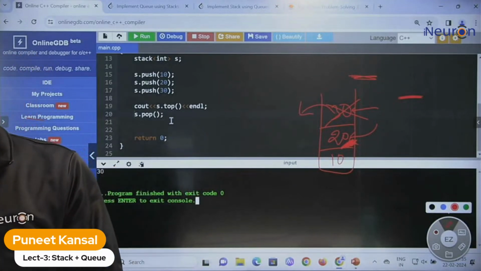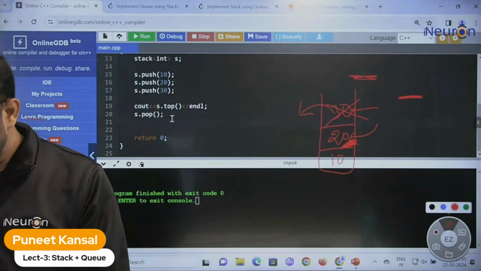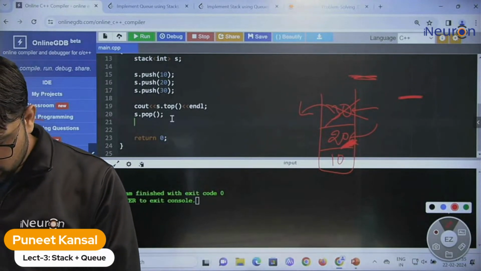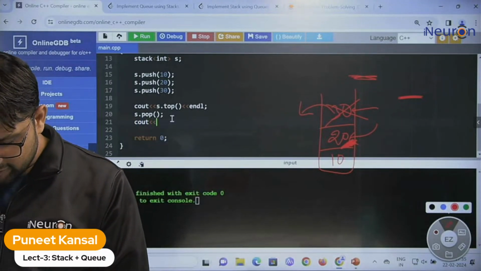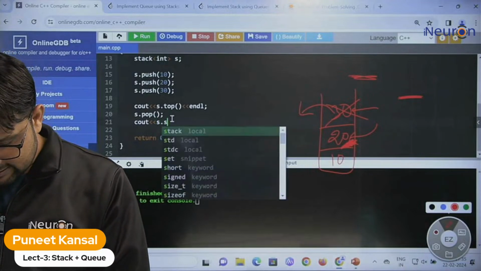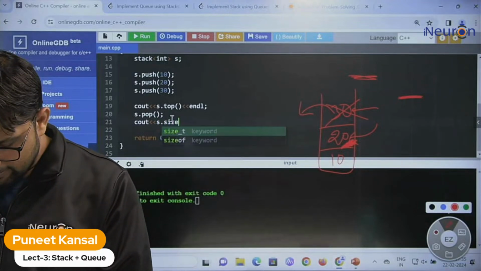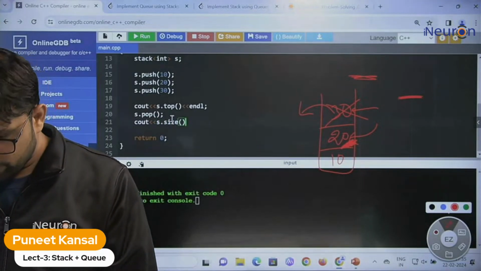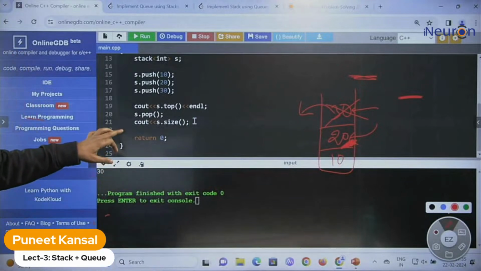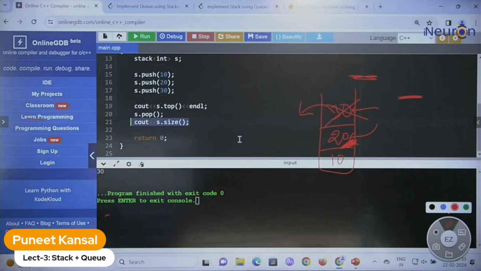Let me add some more statements over here now. So I'm writing cout, another function, s dot size. Can you tell me what will be the output now? For this function, can you guess what should be the output? Keep replying, please.